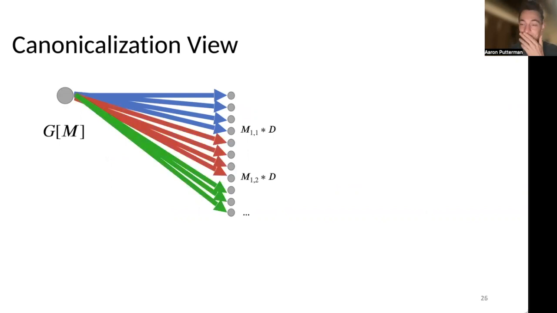So in our previous example, what we'd want to do is say there's 3 vertices. This means that from vertex 1, the first M_{1,1} times D of these edges would be colored blue, meaning they go from vertex 1 on layer 1 to vertex 1 in layer 2. Correspondingly, the next M_{1,2} times D edges we would color red, saying they go from vertex 1 to vertex 2, and then the remaining edges we'd color green, transitioning to some other vertex.